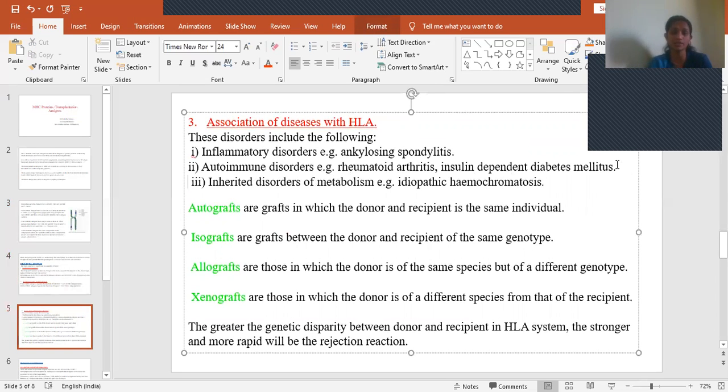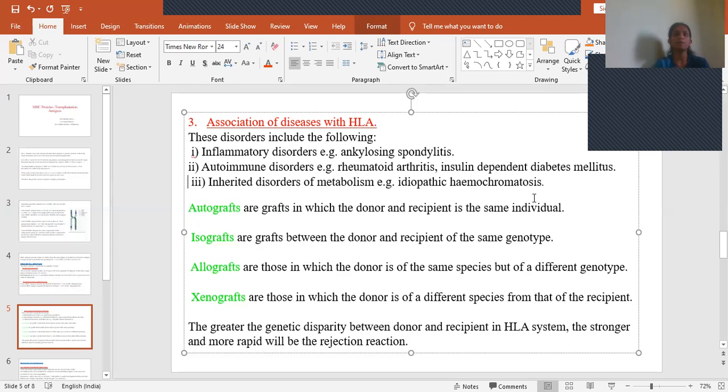So these are the diseases which are associated with HLA, that is human leukocyte antigens. And as I said, whatever we are transplanting from the donor to the recipient, we call it a graft. Again, grafts are of 4 different types. First is autograft. Auto means self, so the donor and the recipient will be the same individual.